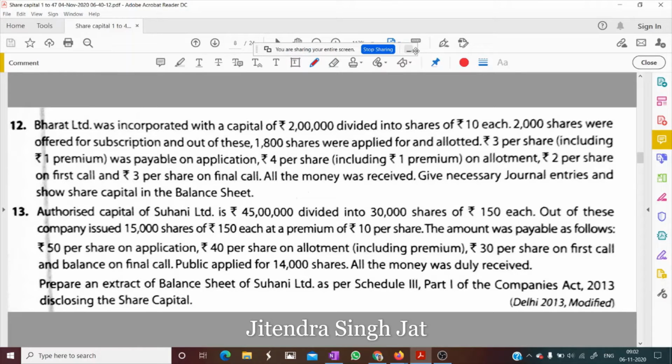Let's see question number 12. Bharat Limited was incorporated with a capital of rupees 2 lakh divided into shares of rupees 10.